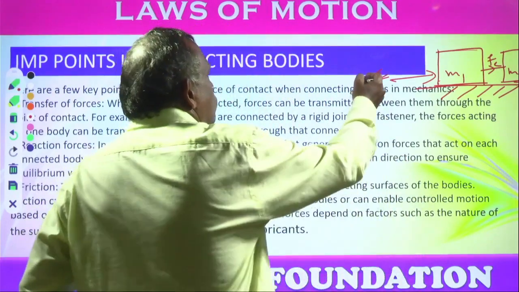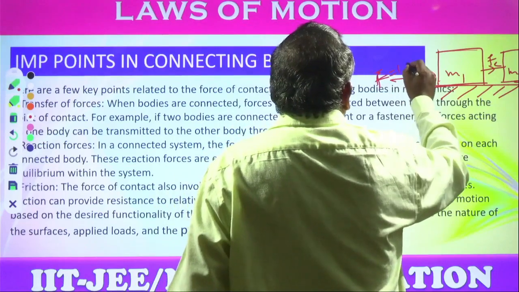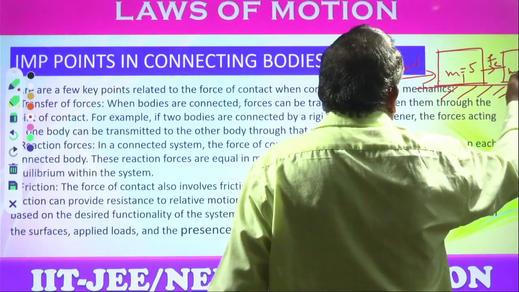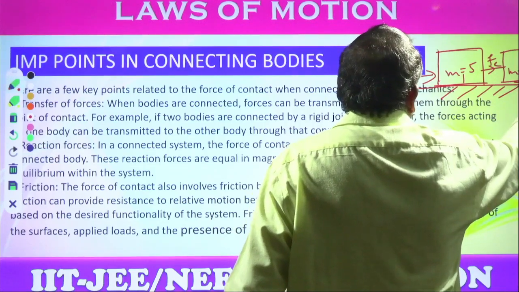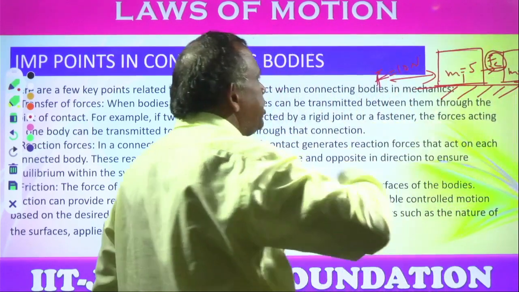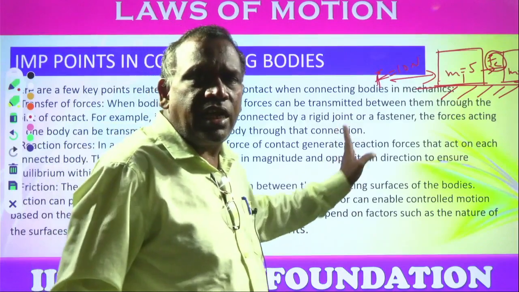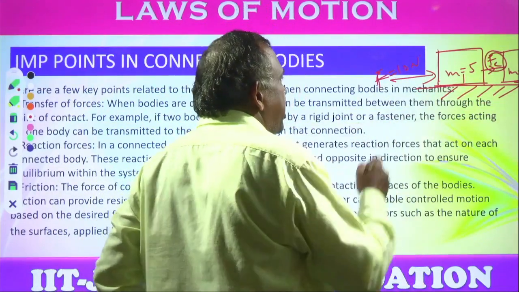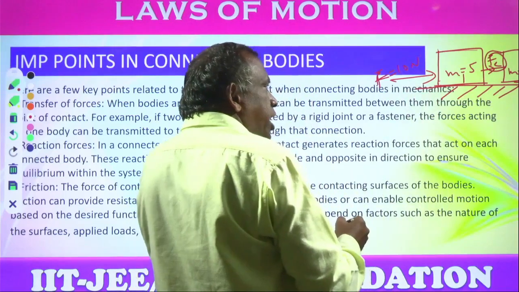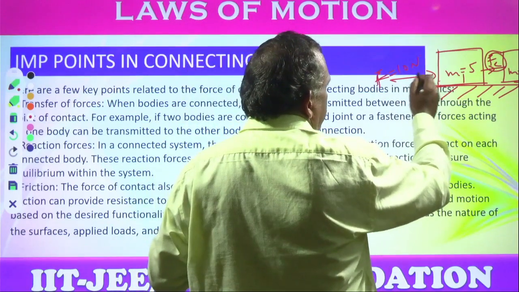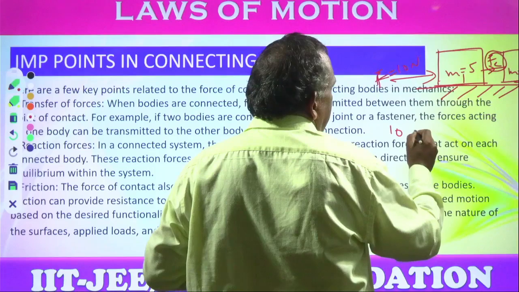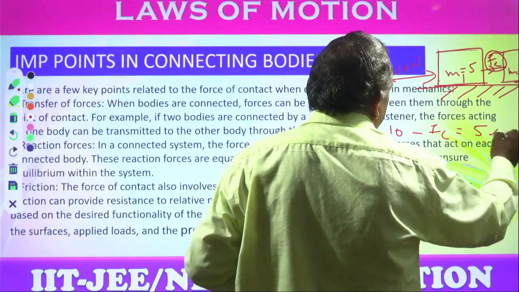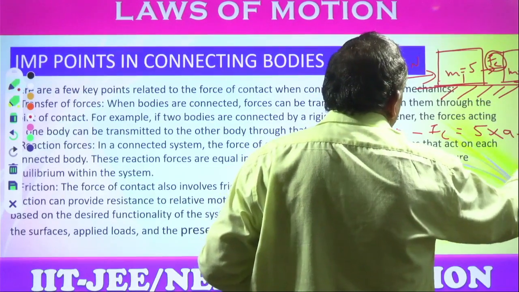Here let us assume that 10 newtons is applied. The mass of one body is 5 kg, the mass of the other body is 2 kg, but the force of contact will be different. So it means it transfers the force. How can you say it is different? You can find out actually. The force 10 newtons is acting here. 10 minus the force of contact is equal to 5 into acceleration. You can write one equation.